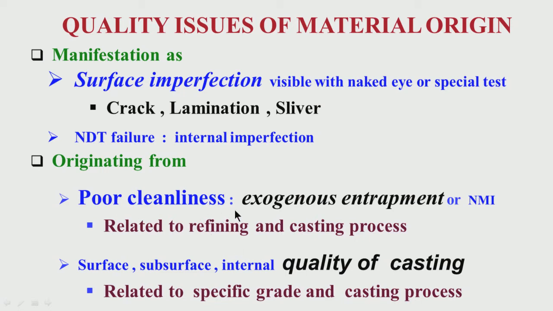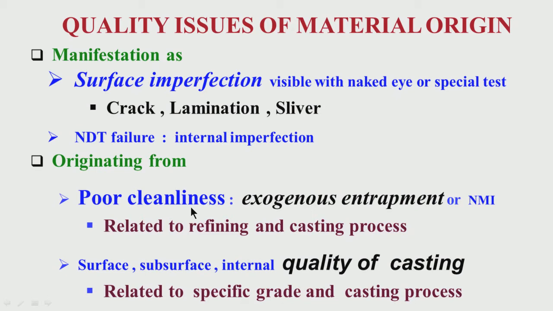One is the poor cleanliness, that means exogenous entrapment or non-metallic inclusion. They are related to refining and continuous casting stages, continuous casting or ingot casting, but I am covering in this course mainly continuous casting. So, the poor cleanliness is one major source of exogenous entrapments, and then how it causes problems.